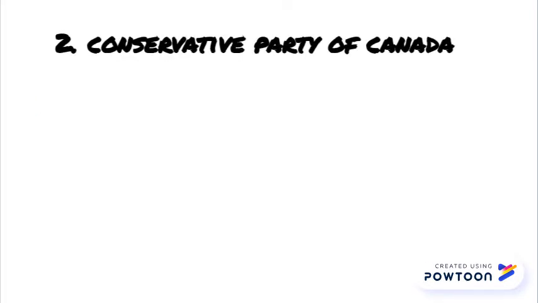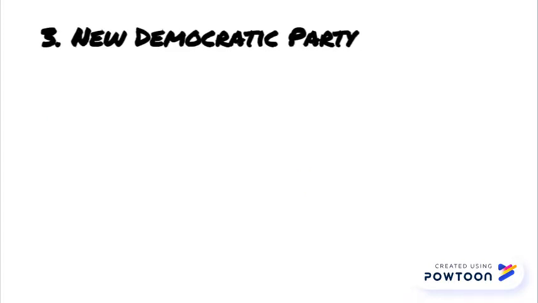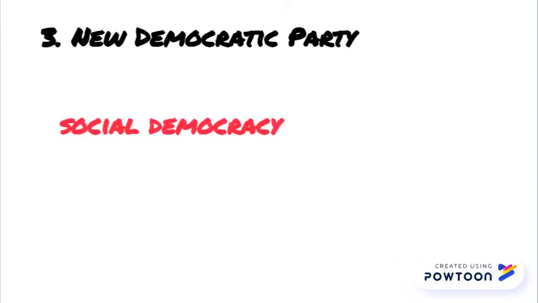The Conservative Party of Canada has a more traditionalist approach on government. This party represents the wealthier population of Canada and houses the most Caucasian support. The New Democratic Party holds a social democracy ideology. It's basically a mix between socialism and democracy.